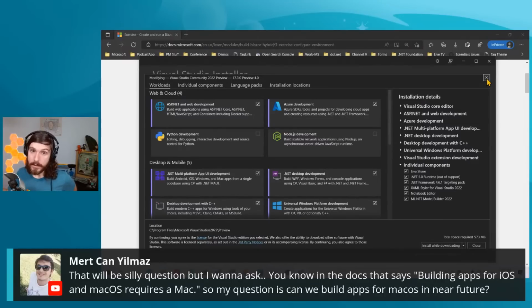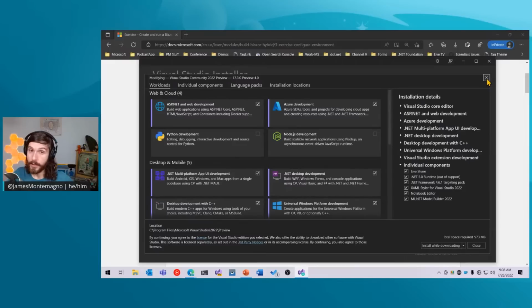Now, if you're on Windows and you're using Visual Studio 2022 preview like I am, then you will be able to deploy to Windows and Android immediately. Or you can also do one of two things for iOS. For iOS deployment, you can connect remotely to a Mac. So if you have a Mac on your network, like my MacBook Air here, you can connect remotely. What's nice about that is it will do a remote build and compilation, and a remoted iOS simulator will pop up on your Windows machine.